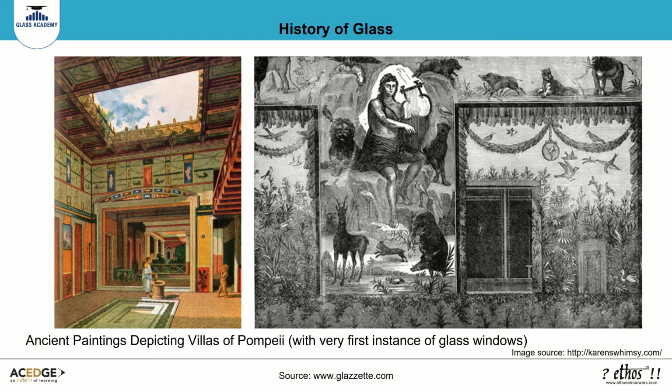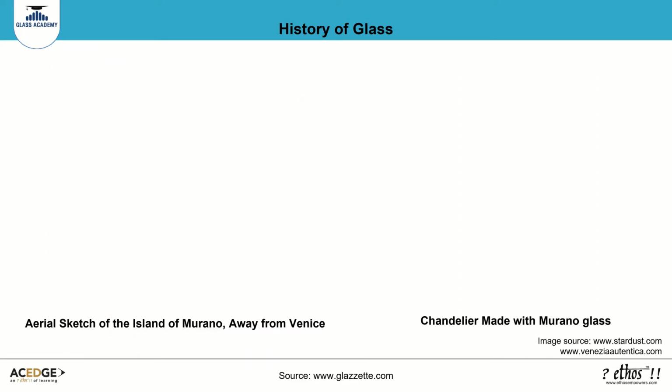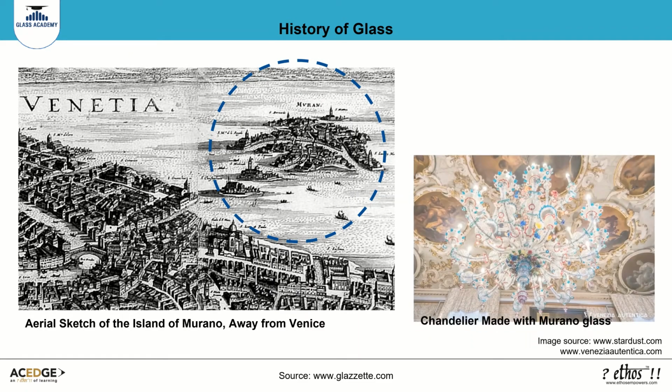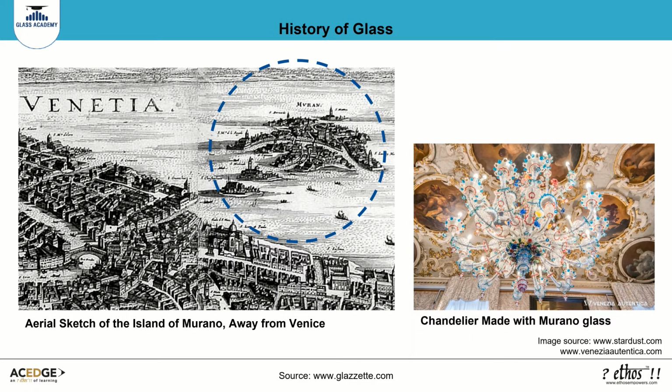Slowly, glass windows started to appear in luxurious villas of Herculaneum and Pompeii. Glass manufacture had developed in Venice by the time of the Crusades, AD 1096 to 1270. By the 13th century, an elaborate guild system of glass workers had been set up.